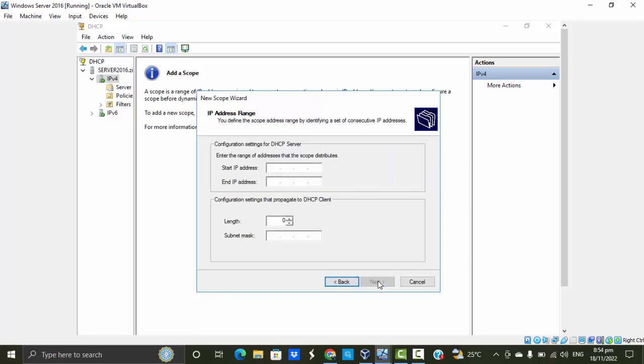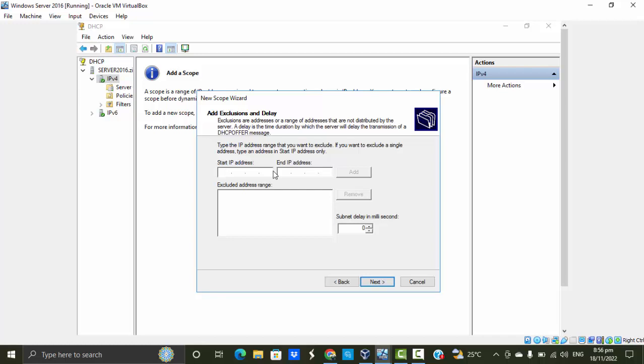Select Next. Now here is where you can enter a range of addresses that the scope distributes. So for me, I will put 192.168.0.1, and my end IP address I will put 192.168.0. Let's put 100. Okay, you can select the length and the subnet mask. I think this one autofills for itself. Select Next.